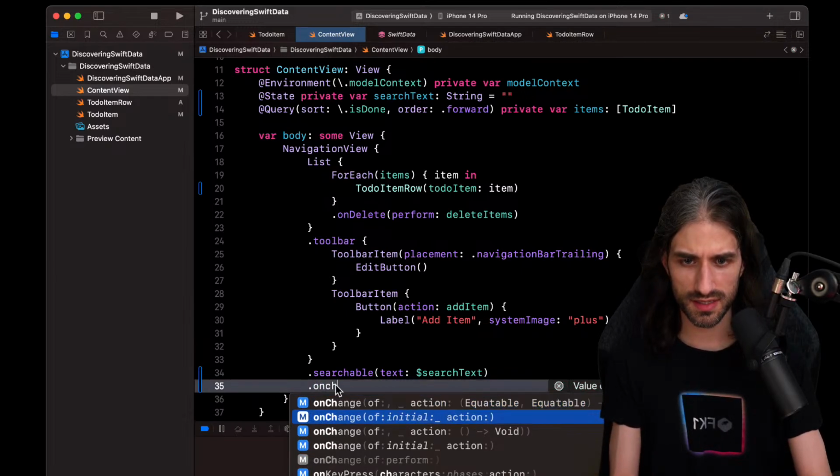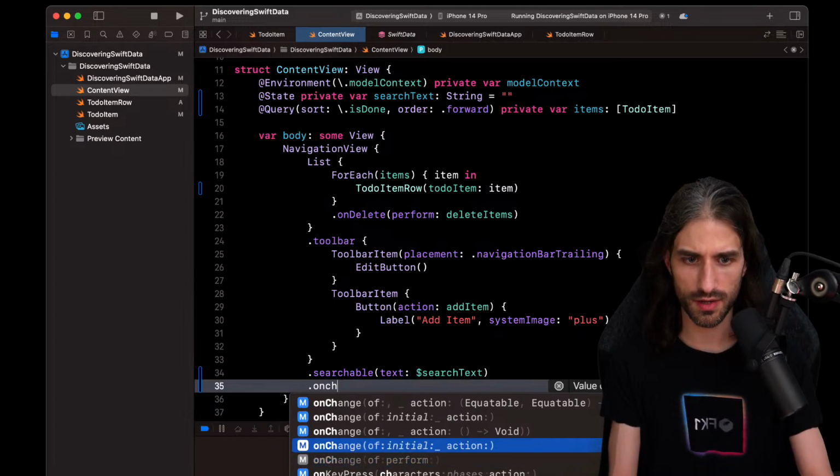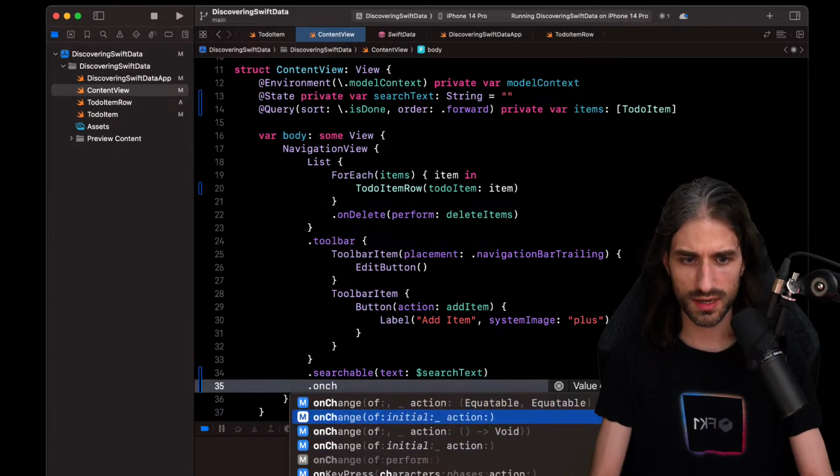From what I understand, there are new variants of onChange of, because it used to be onChange of a value and then a closure, and now you can opt in or opt out of being called for the initial value, which is interesting. And you also get the old value and the new value.